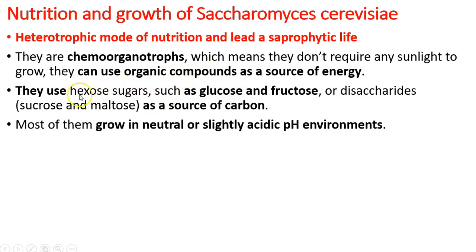for making food. Then they use sugars like glucose etc. as a source of carbon. Why? They are converting these sugars to alcohol and carbon dioxide through the process of fermentation. And talking about its general habitat, they grow in neutral to slightly acidic pH environment.